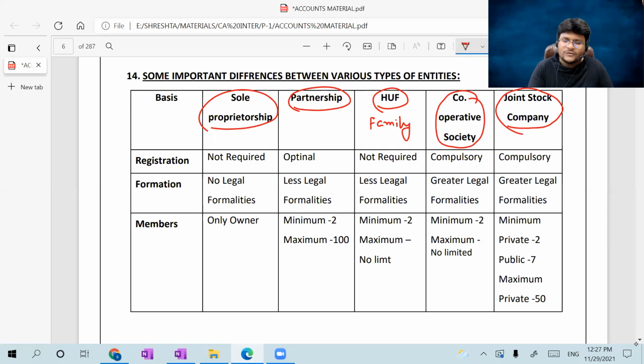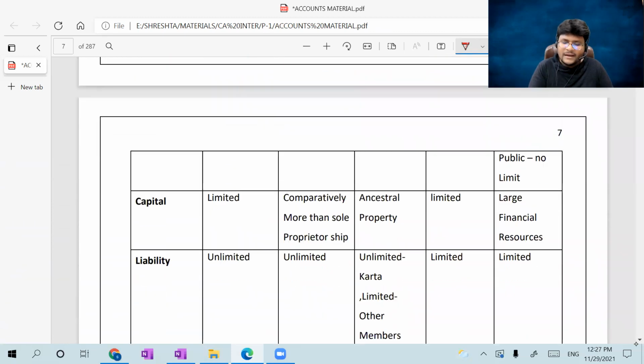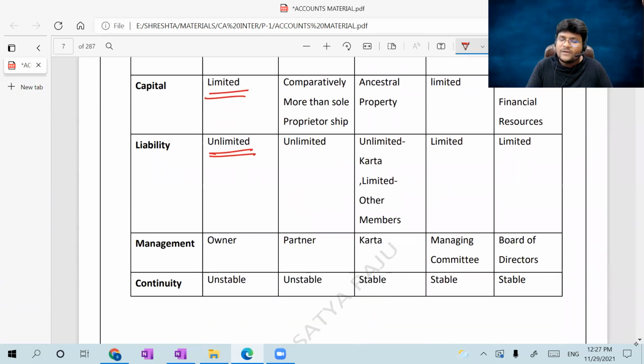Now, registration, sir, for sole proprietorship registration is not required, guys. Formation, no legal formalities. Anybody can start their business on their own, with their own name as well. Members, only the owner, that is only one member will be there. Capital limited, only he can contribute. Liability unlimited. Unlimited means, sir, if you conduct the business in his personal name, and the business assets are not sufficient to repay the business liabilities, then the liability holders can ask for money from the personal assets of the sole proprietor as well. That is nothing but unlimited liability. Personal assets also you should sell, you should pay the liabilities of the business.